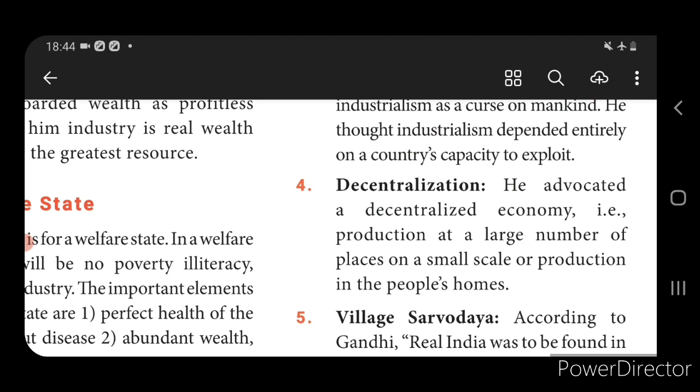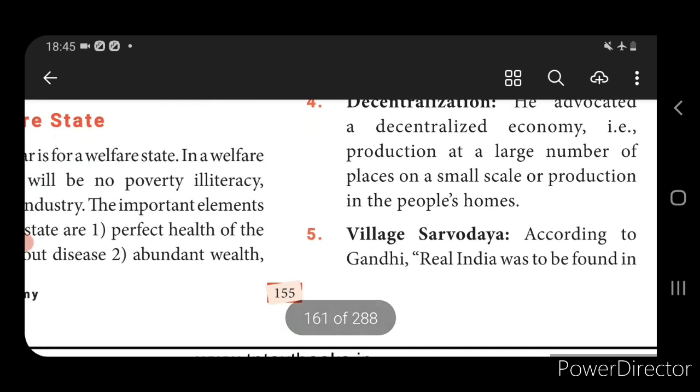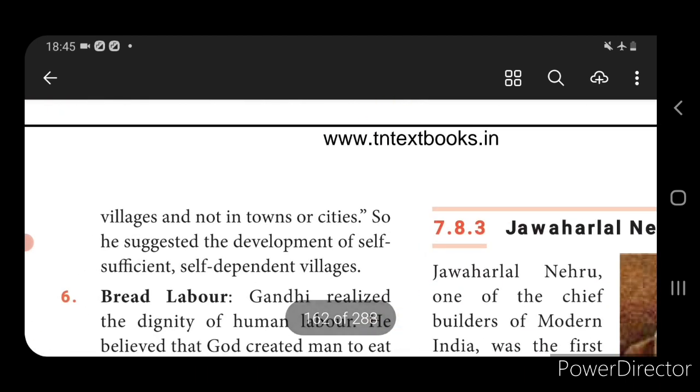These people should be encouraged, so he favored decentralization of the economy. Then Sarvodaya and the village: the real India is found in villages and not in towns or cities. Villages should be developed as self-sufficient, self-dependent villages.